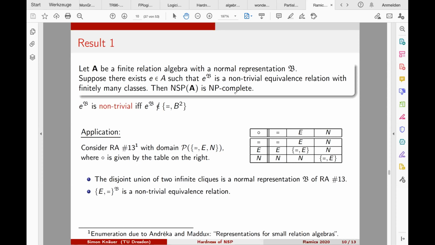And E together with equality is a non-trivial equivalence relation. And it has exactly two classes, because we started with a disjoint union of basically these two classes. And therefore, we have that the network satisfaction problem of this concrete relation algebra is NP complete by our result.